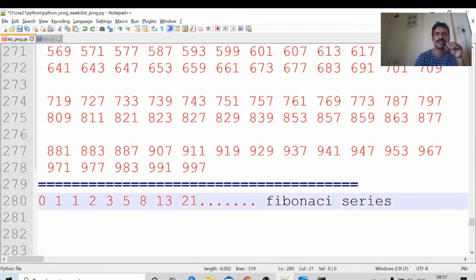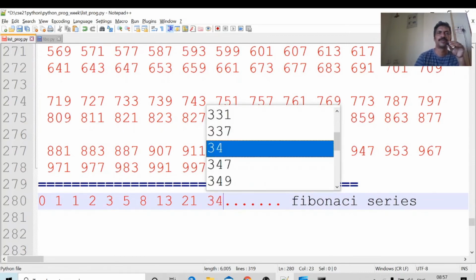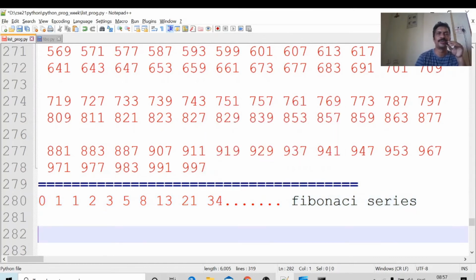21 plus 13. What is the next value? 21 plus 13, 34. Okay, these are the 10 terms of the Fibonacci series. In order to get this series, the logic is this one.